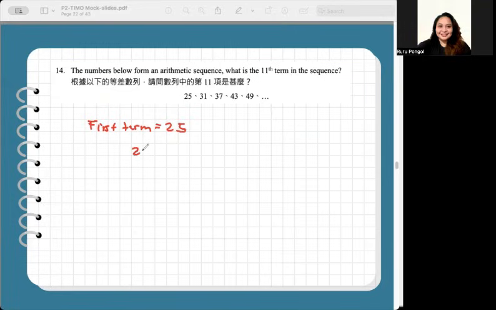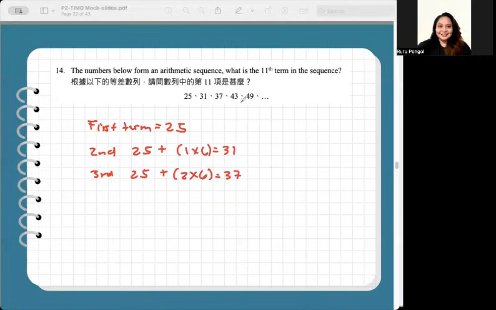Using the first term, if we add one set of 6, it's equal to 31. So that's the second term. The third term, for example, the 37 that I'm talking about, you can get that value by doing the same process, twice of 6 this time. 25 plus 12, 37.